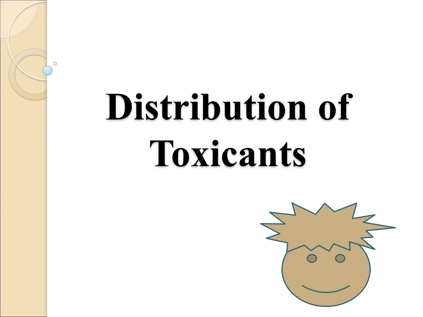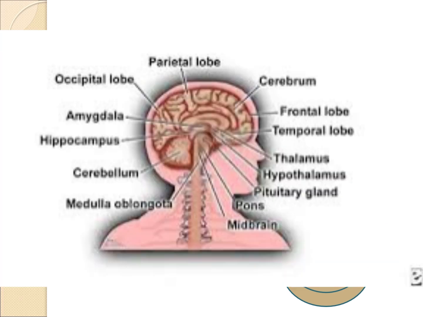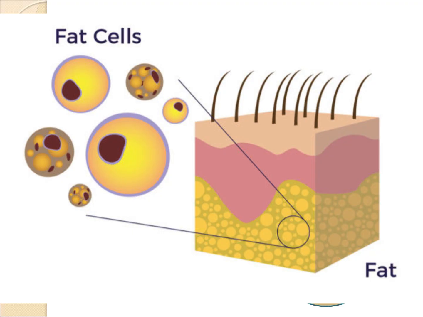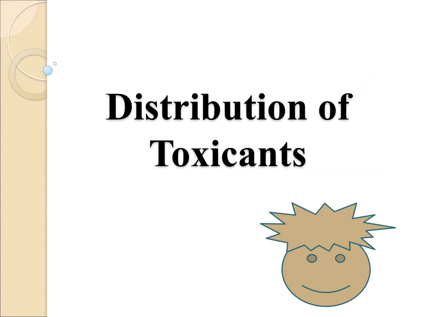Dear students, today we are going to study a very important phenomenon of toxicology, that is the study of the process of distribution of toxicants in the body. Have you ever thought why mercury mainly affects the nervous system? Why do pesticides often accumulate in fat tissues? The answer lies in one of the most important concepts of toxicology, the distribution of toxicants.